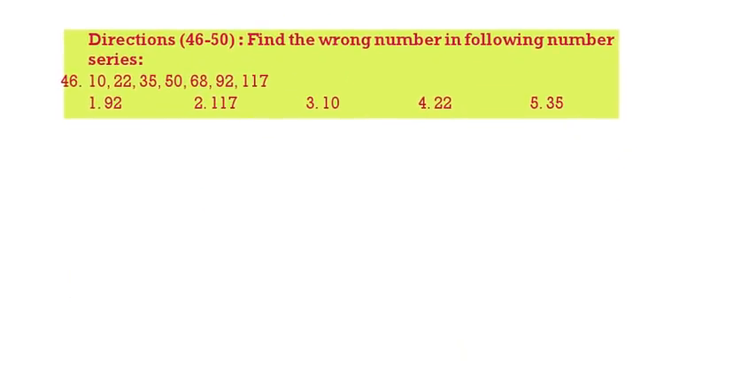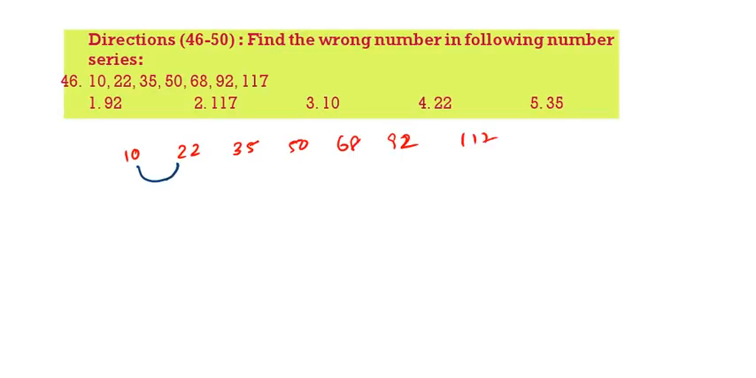Here find the wrong number in the given series. Here one number series is there: 10, 22, 35, 50, 68, then 92, 117. Here we have to find which is the wrong number. See, 10, 22, 35, 50, 68, 92 and 117.